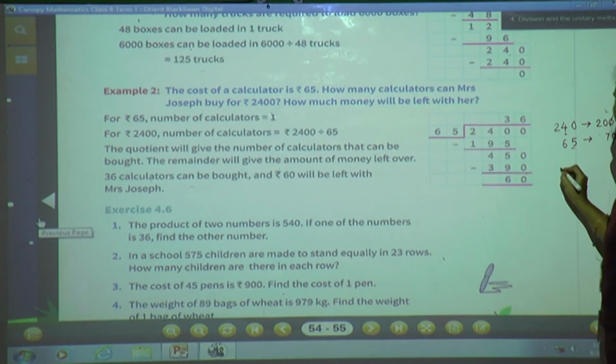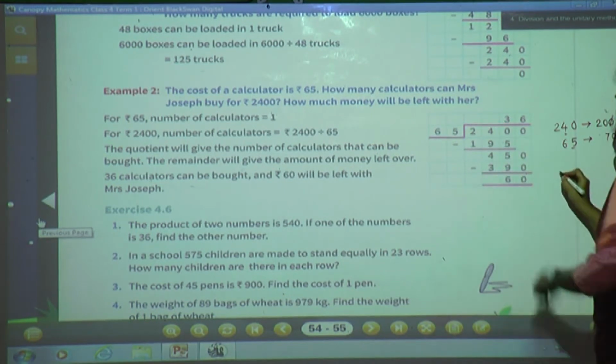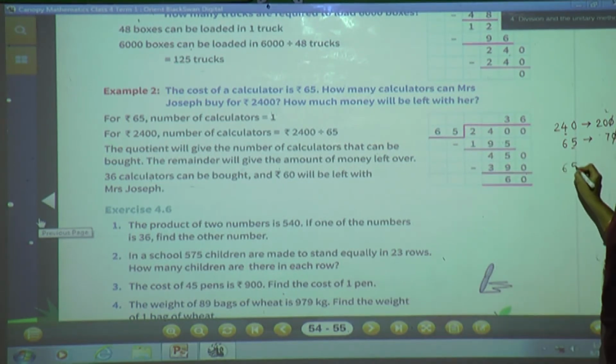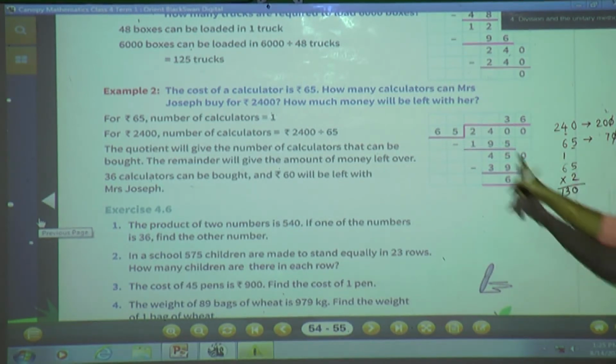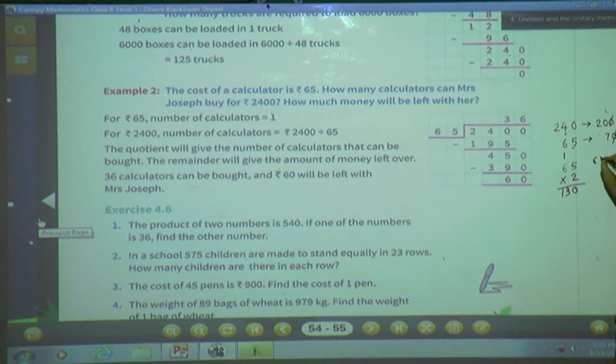Okay, now we'll try with the actual number. What is the actual? 65 multiplied by 2. 2 5s are 10, 1 carry. 2 6s are 12, 12 plus 1 is 13. Now 130, but we are looking for 240. So what will we do? We'll go with the next quotient 3.